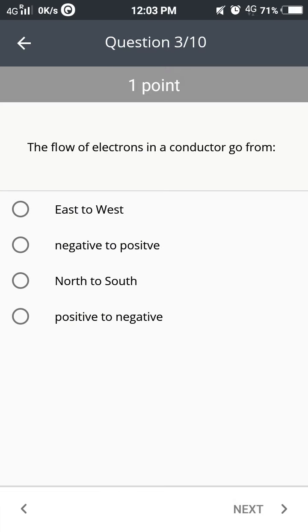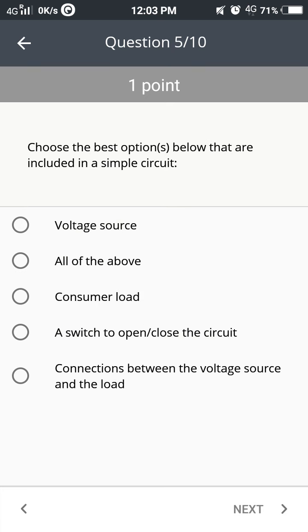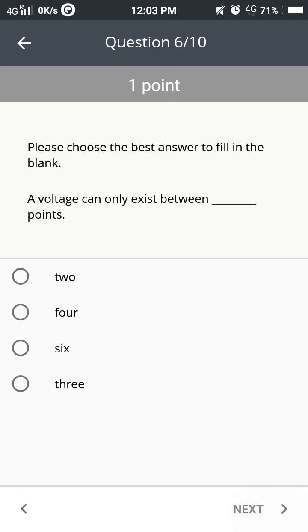For the next, the flow of electrons in a conductor goes from negative to positive. What is the specified voltage in North America currently? It is 120 volts. For this one, we have to choose the simple circuit options. So, I am going with all of the above.